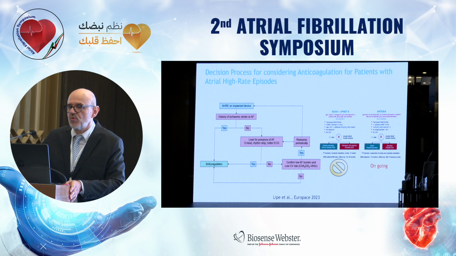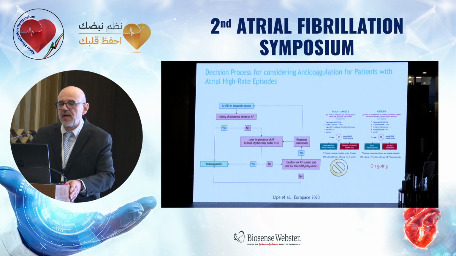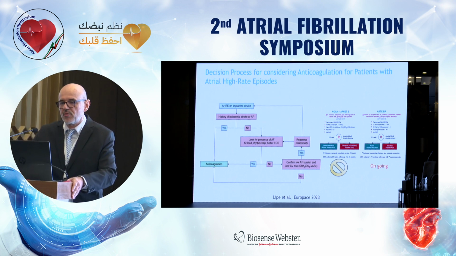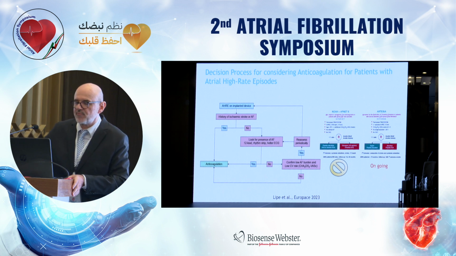There are actually two studies that explore the use of anticoagulation in this population. First is the NOAH AFNET-6 study, which compared use of edoxaban and placebo or aspirin in this group of patients. However, this study was terminated prematurely because they found an increased risk of bleeding in patients on edoxaban.